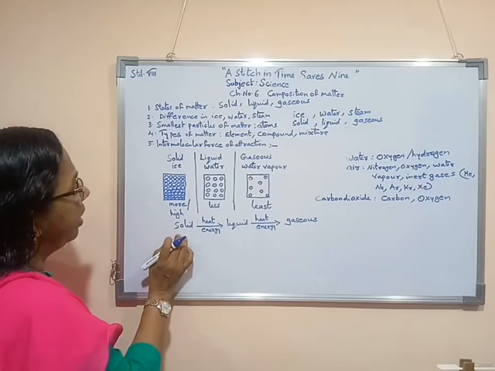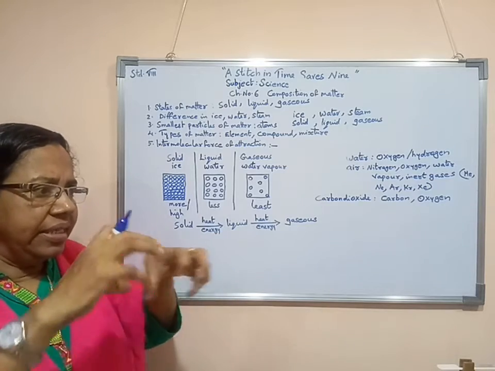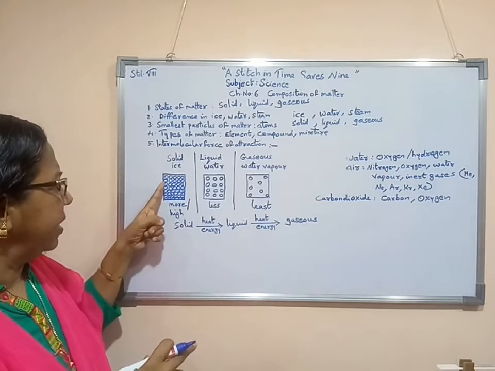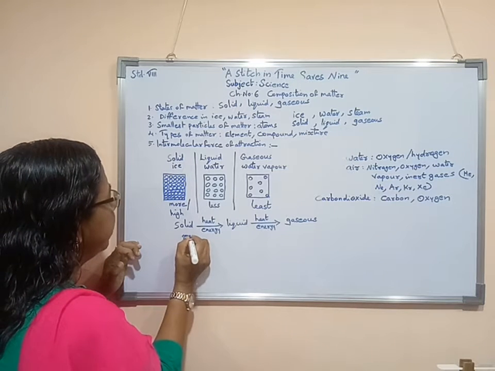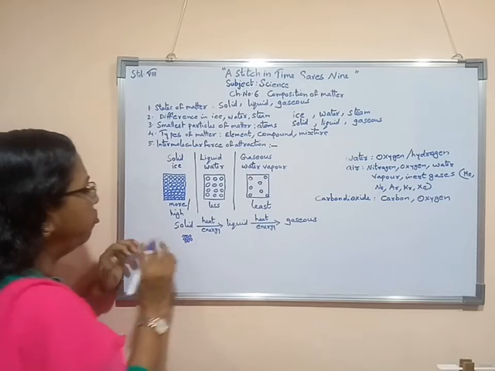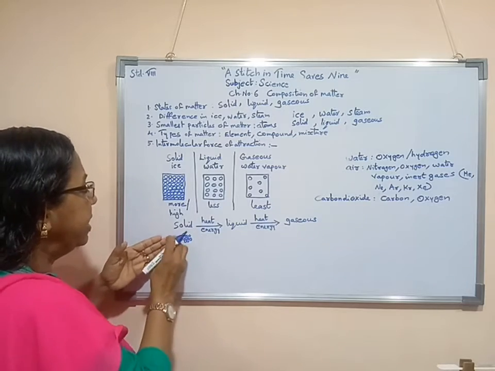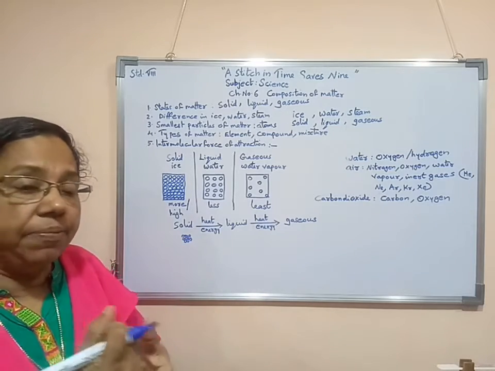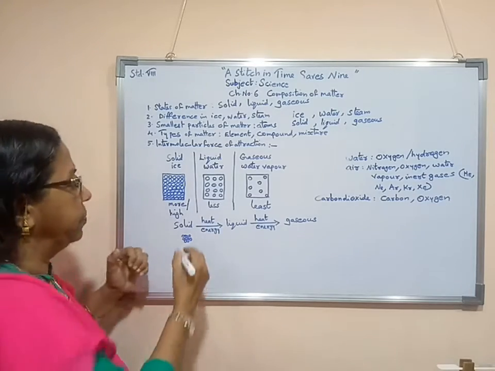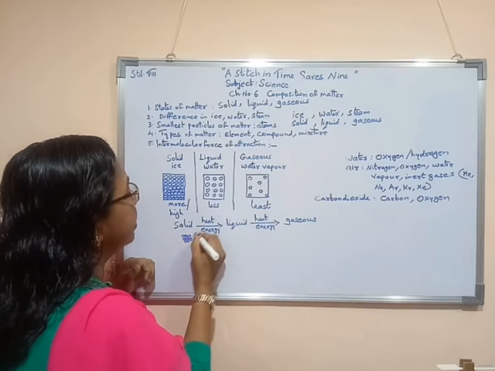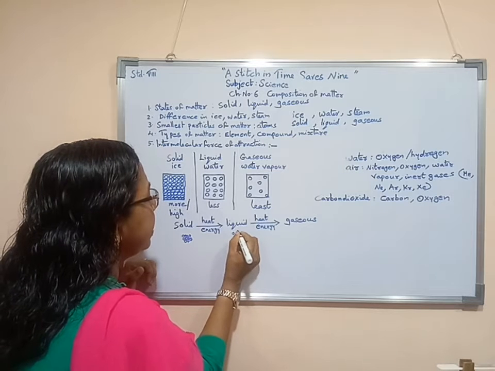As and when this solid substance is heated, if we are not heating the solid, all those particles will be nearby. They stand close by. They won't move anywhere if we are not heating them. But once we heat, these particles gain energy. As a result, they start to move from one place to another. Then this solid substance changes to liquid substance. So they move a little here and there.